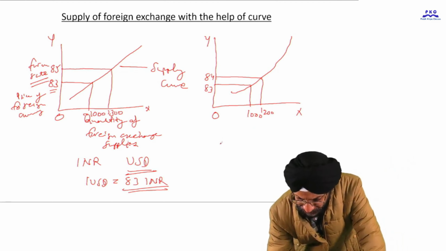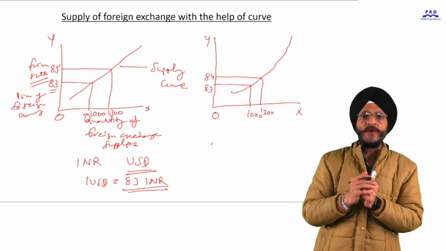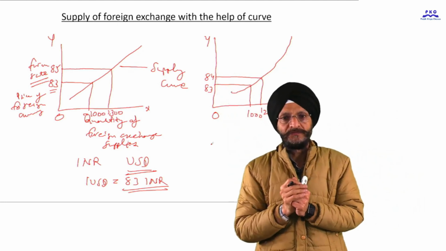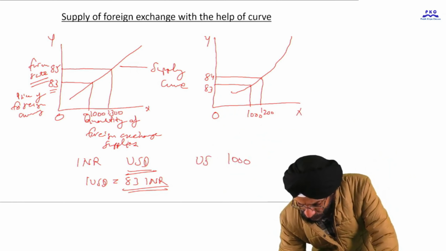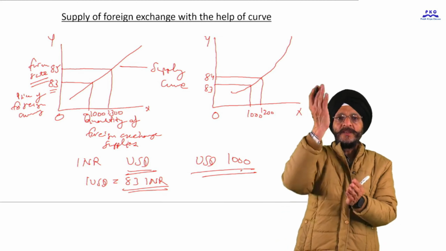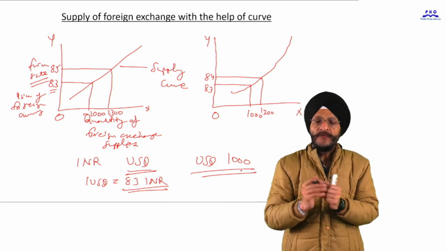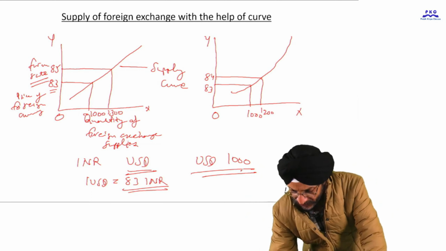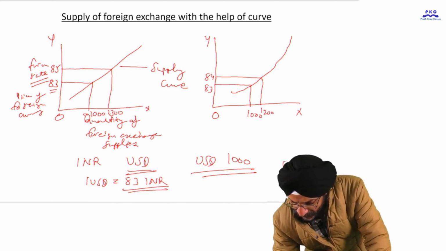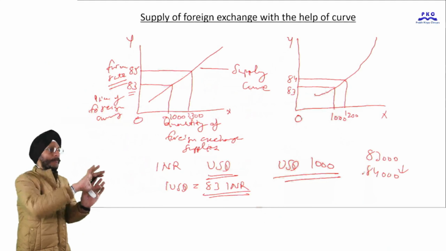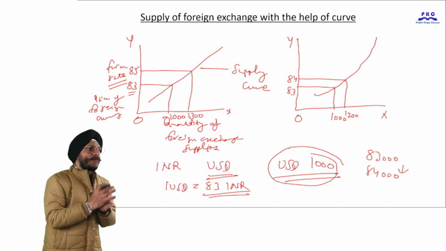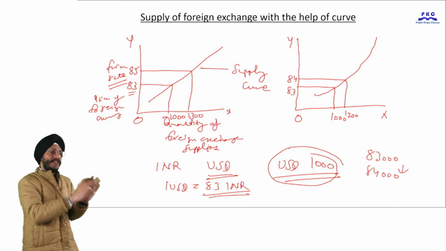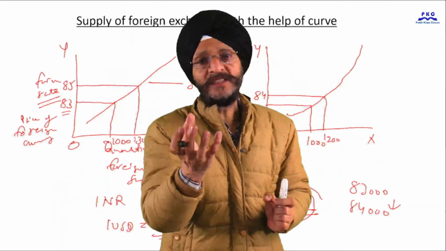For example, if a businessman is supplying goods to USA worth 1000 US dollars, and the price of the forex rate increases, for the same goods supplied he will receive 84,000 rupees. For goods worth US dollar 1000, he will be receiving more money in domestic currency. So he will feel incentivized.